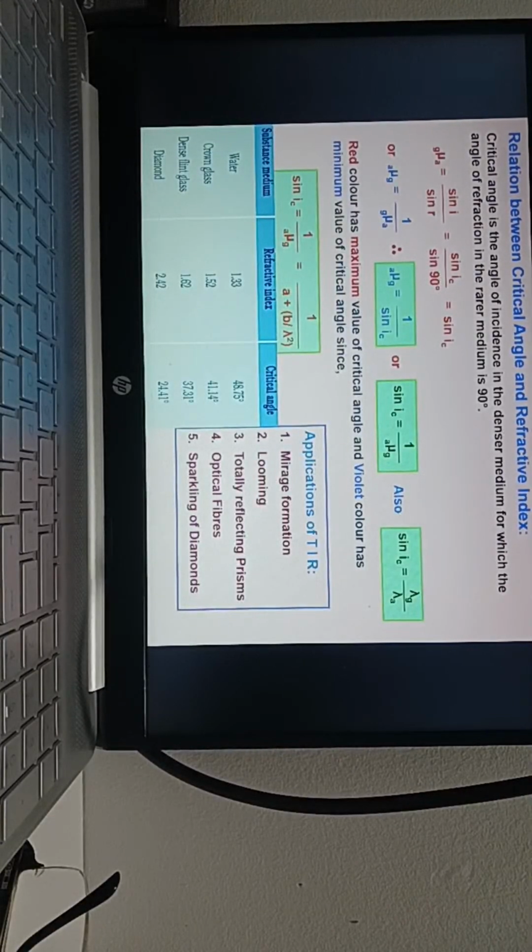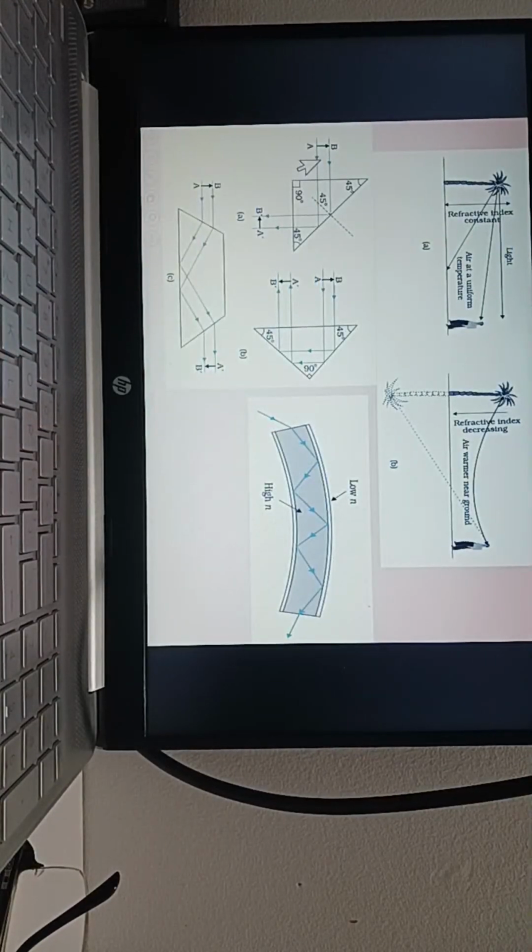Yes, sir. It is used for transport cable. Sparkling of diamond, I just now explained you. This is called total internal reflection. See, light enters perpendicularly, it will get totally reflected inside. Here also total internal reflection. These 3 figures, 3 marks you will get in the NCERT.